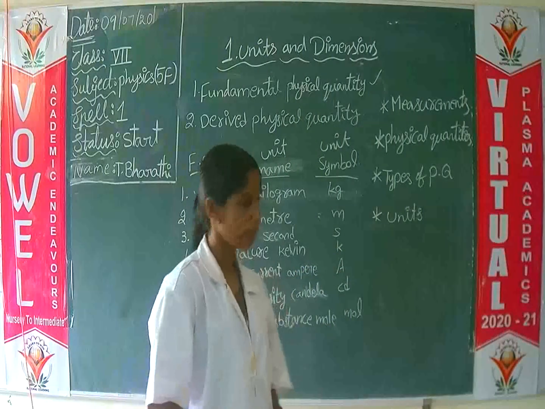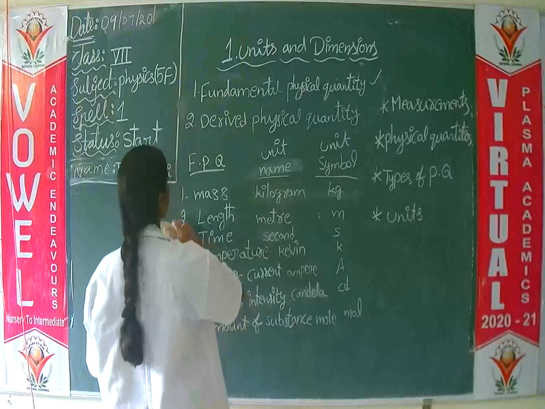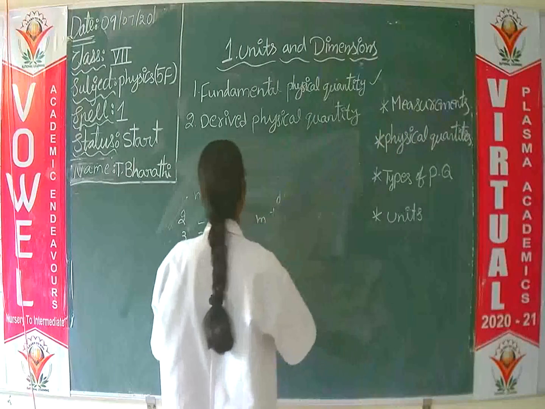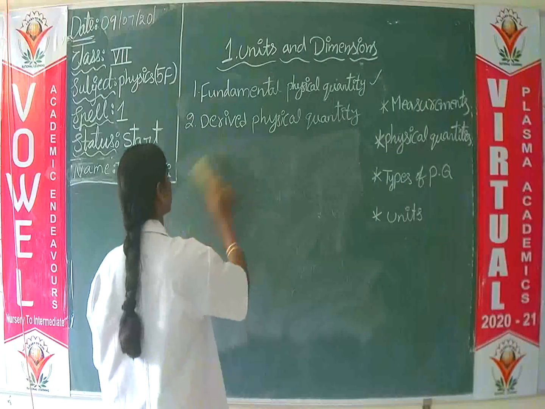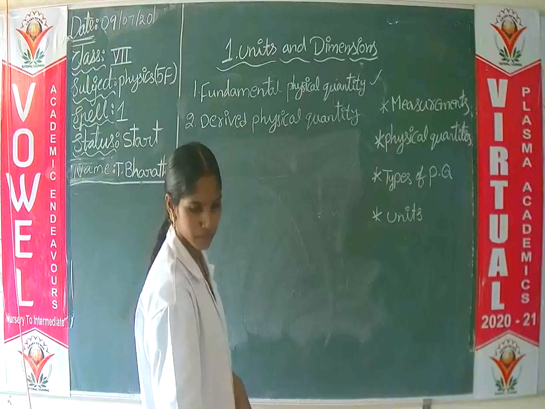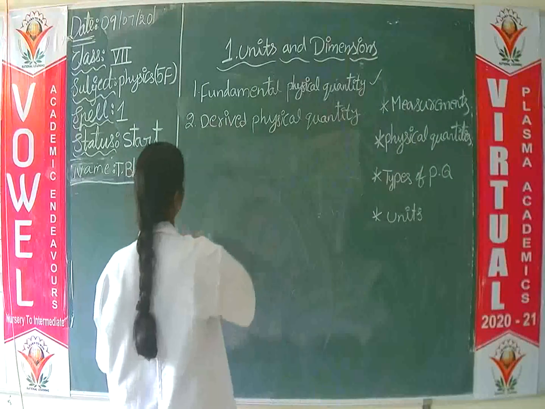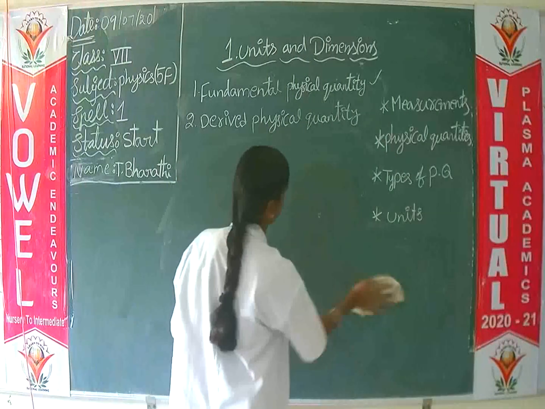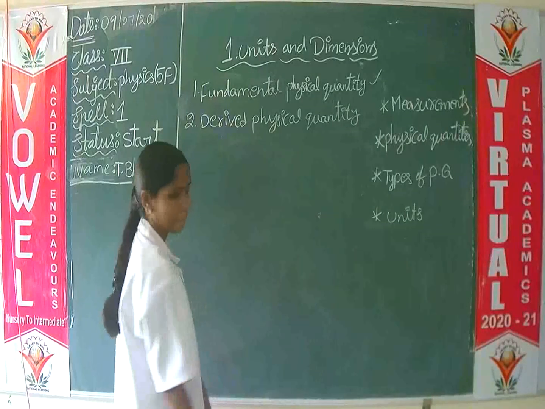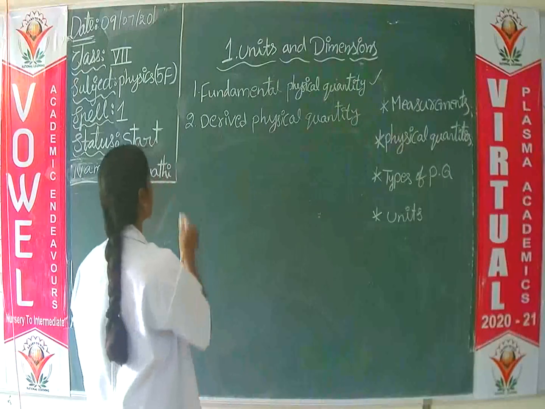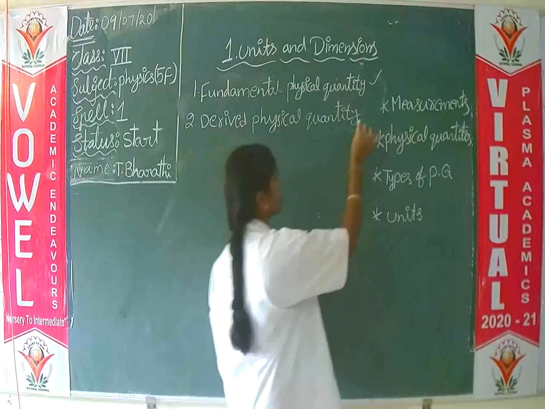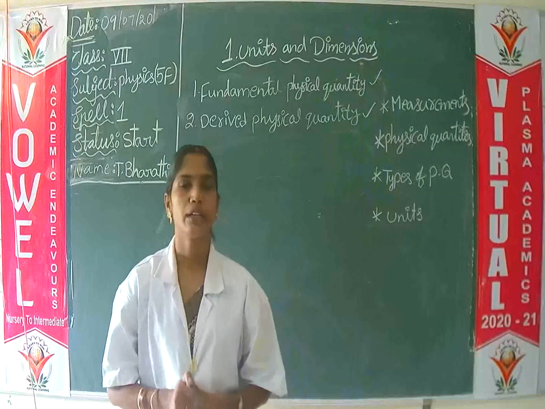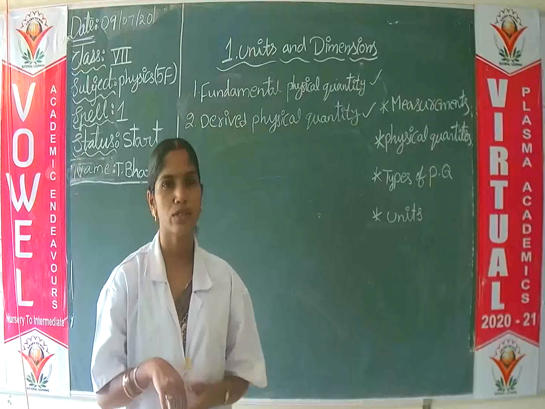Next, coming to the derived physical quantities. Derived physical quantities are the physical quantities which are dependent on other physical quantities.